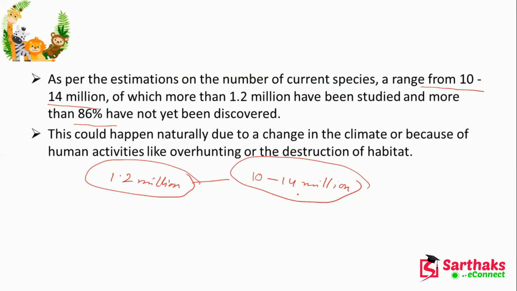Similarly, if someone is attacking you all the time, they are very much afraid of this hunting process. And you know that if we destroy their habitat, their home, how can they be there? So that's why this is the main reason there is extinction.